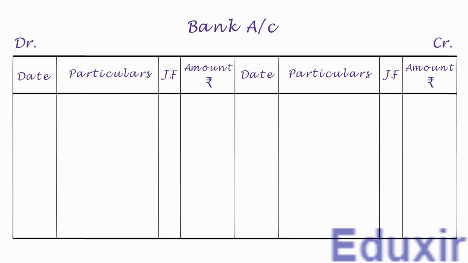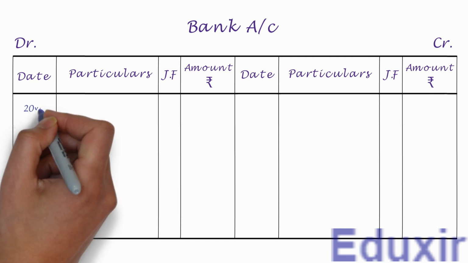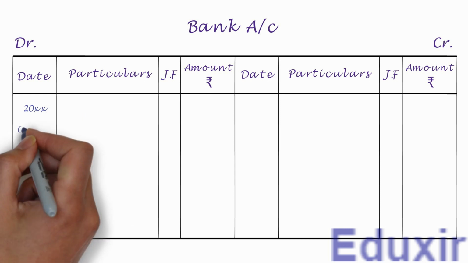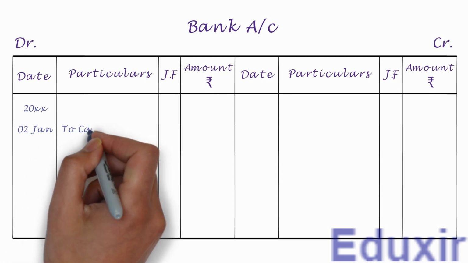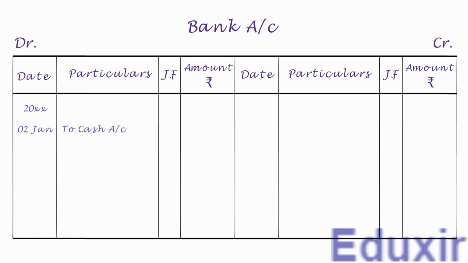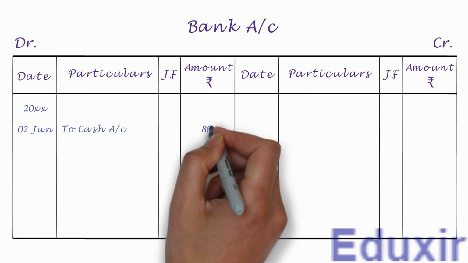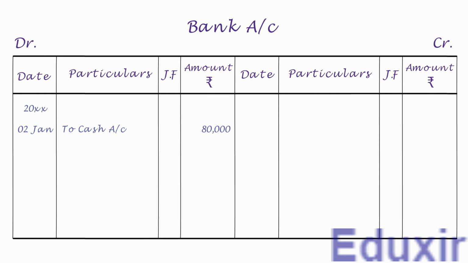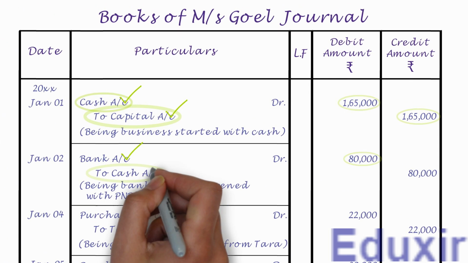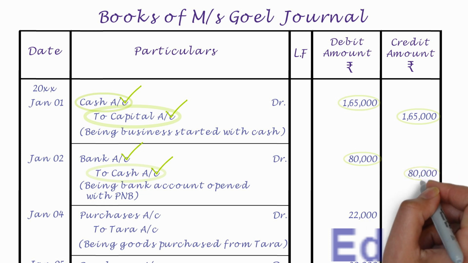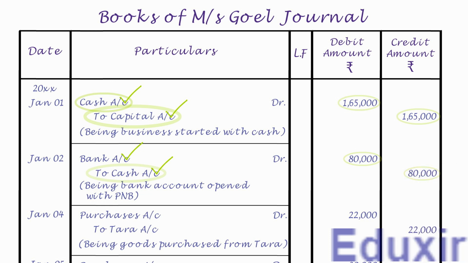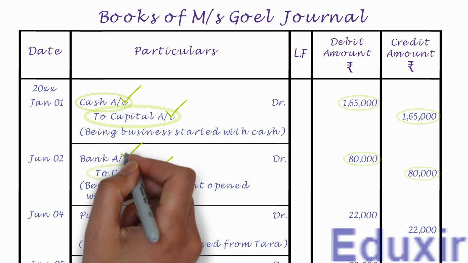Now on the debit side, let us first write the year in the date column. Let us now write the date. We need to write "to cash account" into the particulars column. Let's write the debit amount of 80,000 rupees into the amount column. With that, we have completed the posting of this journal entry into the bank account. Let's now take up the next entry. As the name suggests, it needs to be posted on the credit side of the cash account, and the credit amount is 80,000 rupees. Note that the details that need to be posted into the particulars column is bank account.